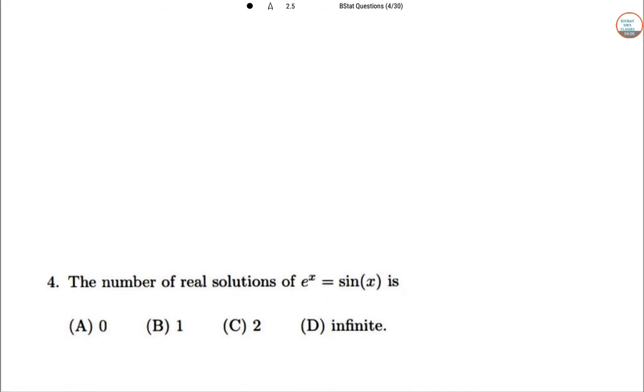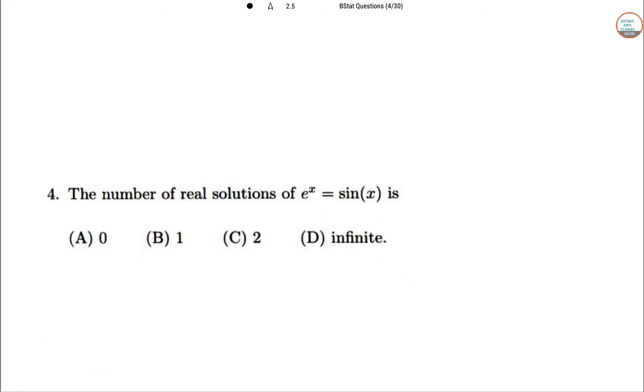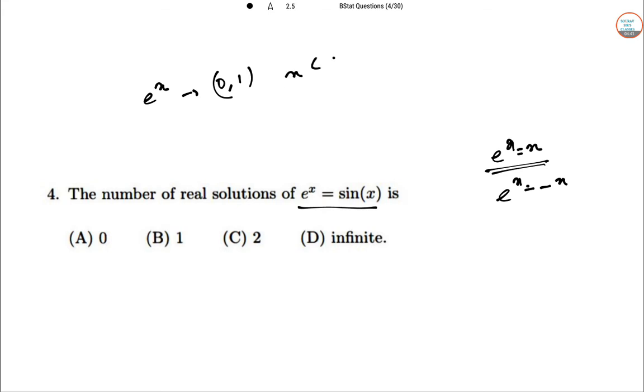Next question is about the number of solutions of e to the power x equal to sin x. Very common in my classes also. I have done these kind of sums many times. So e to the power x and sin x, two graphs. There was e to the power x equal to x, in that case there was no solution. This can also come as e to the power x equal to minus x. This time they have given it with respect to sin x. e to the power x is within the range 0 to 1 for all values of x less than 0.